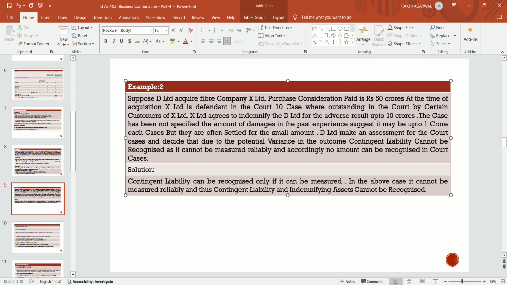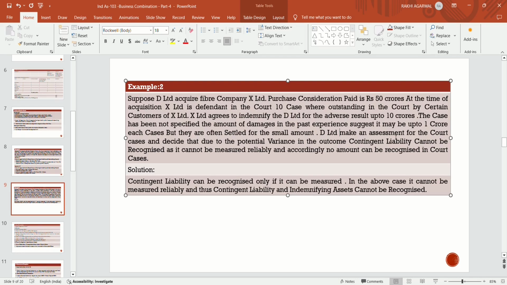So contingent liability can be recognized only if it can be measured. In the above case, it cannot be measured reliably and thus contingent liability and indemnification cannot be recognized. Though indemnification is there, D Limited will not recognize the contingent liability, so it will also not recognize the indemnification asset, because they will not take the contingent liability from X Limited.